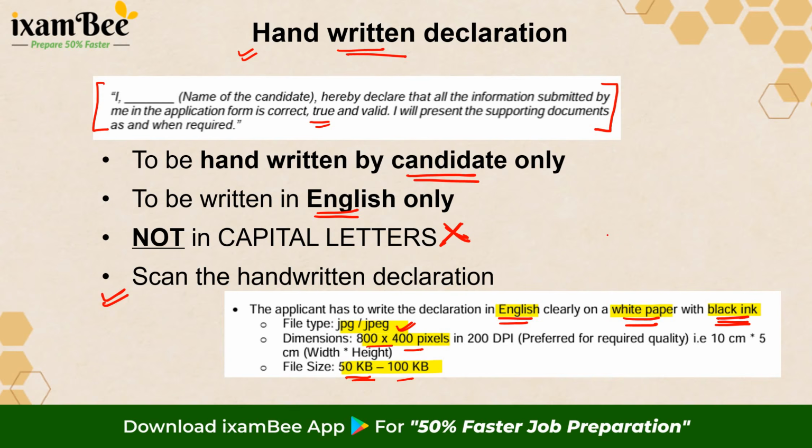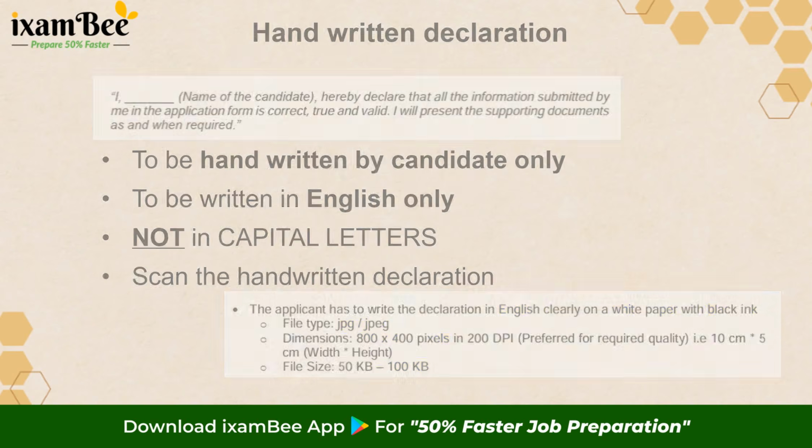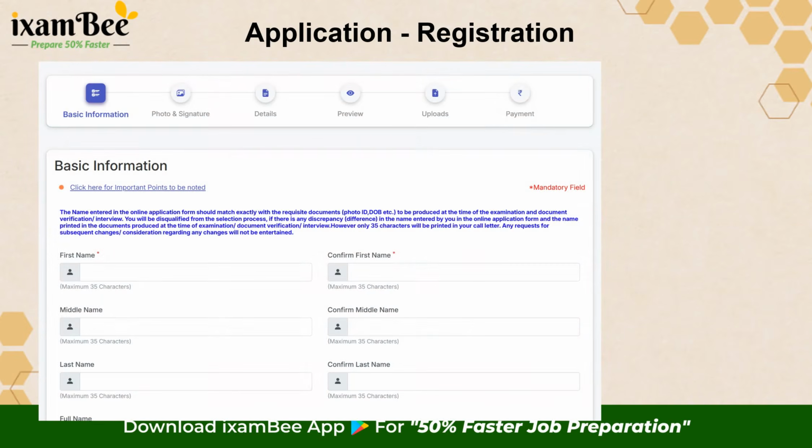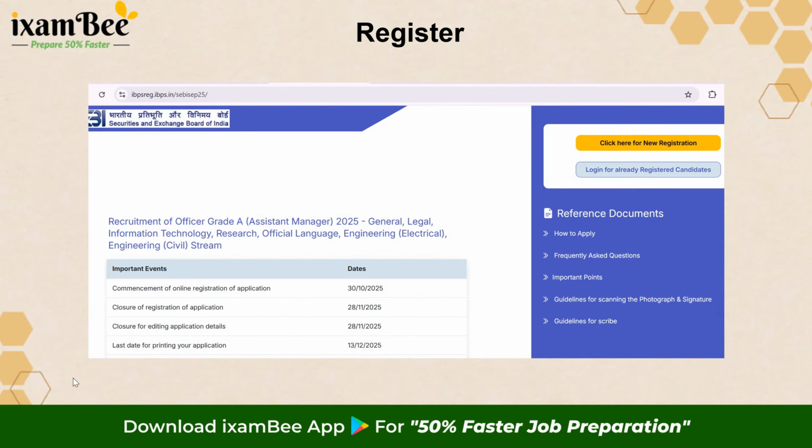Okay, so I hope you have taken note of all these. Once all these documents are available with you, and the scanned copies of your educational qualifications and your experience are available with you, you can go ahead and make the application. With all these scans and documents in place, let's go back to how you are going to fill the application.